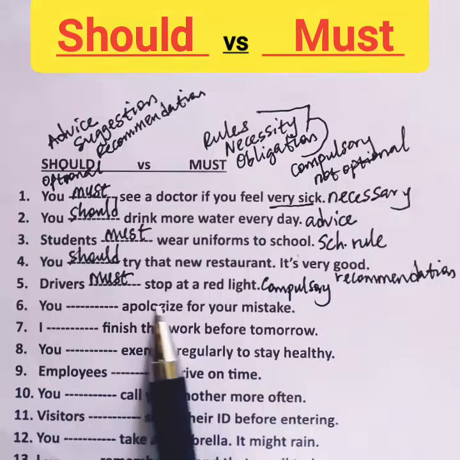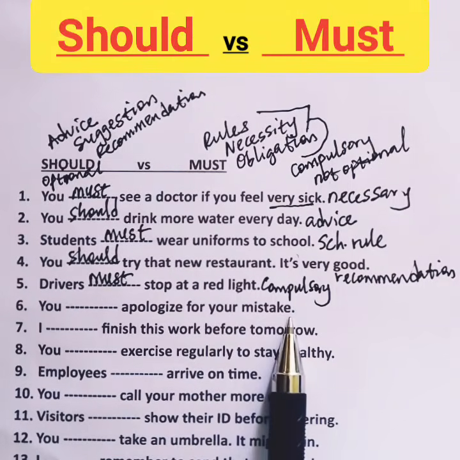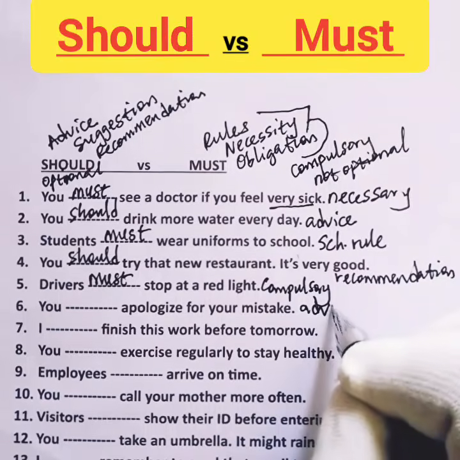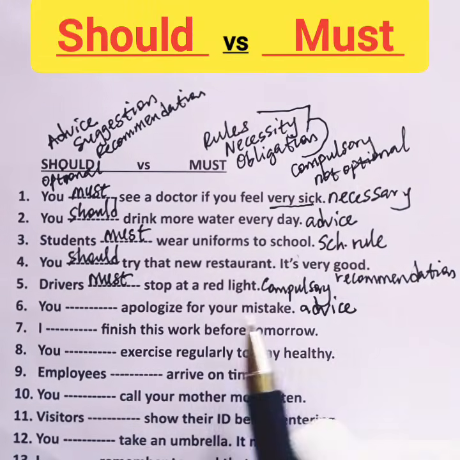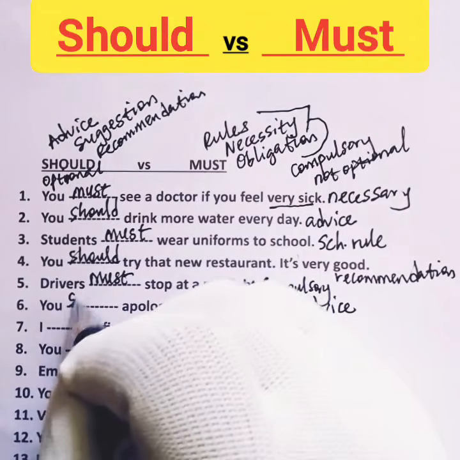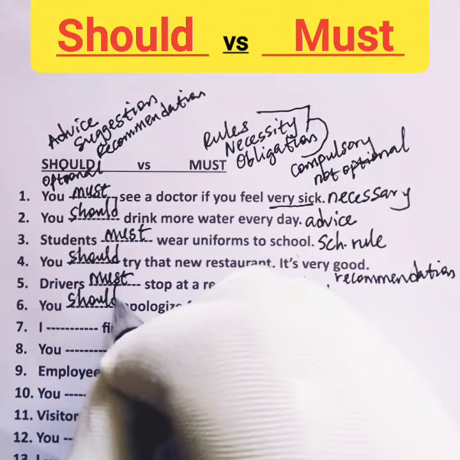6. You blank apologize for your mistakes. This is advice to you. It is not compulsory to apologize. It is optional. So, should is correct here.